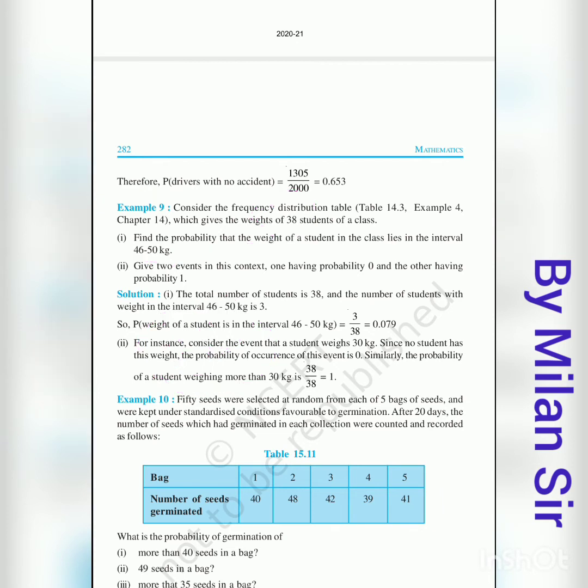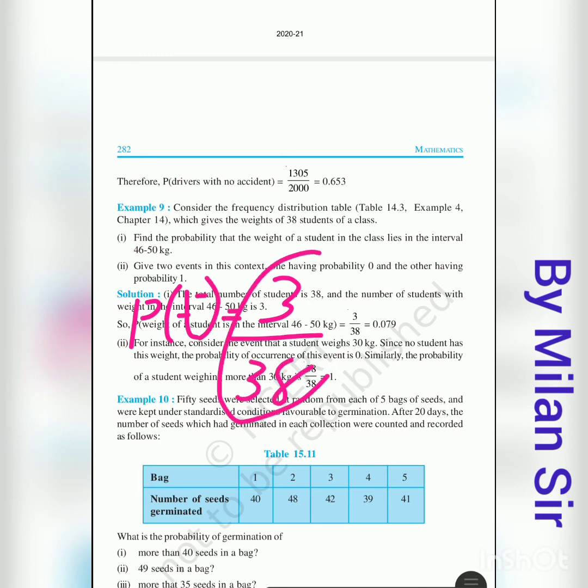If you look at table 14.3, in between 46 to 50 kg, the number of students is equal to 3. In the category of 46 to 50 kg, we have 3 students. So 3 becomes our favorable outcomes, and total outcomes is 38. So the probability of event E is equal to favorable outcomes 3 divided by total outcomes 38. So this is the answer.